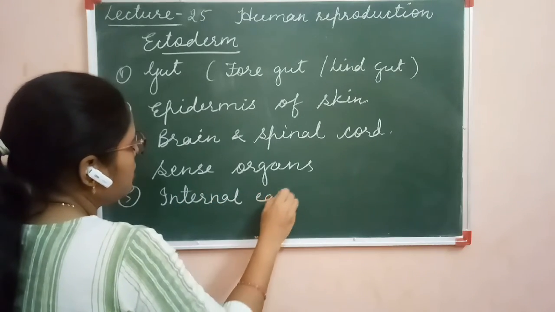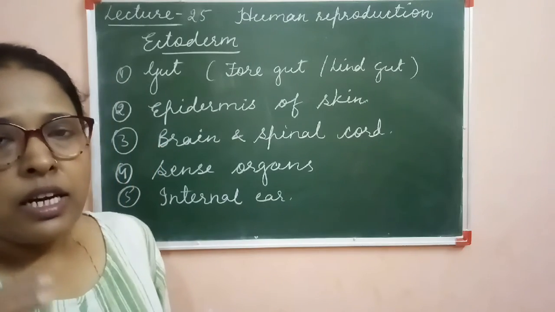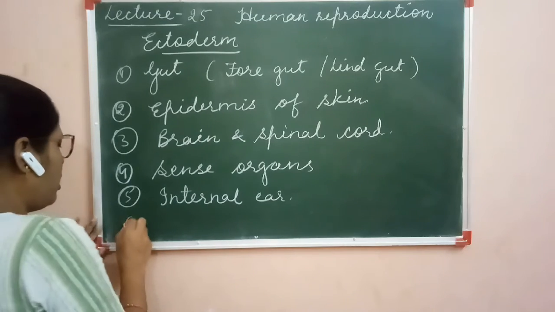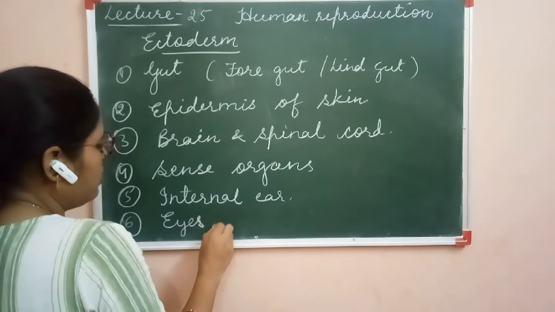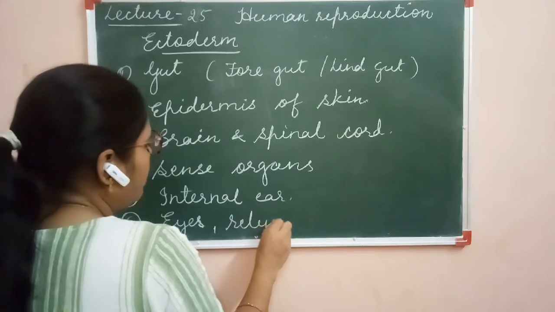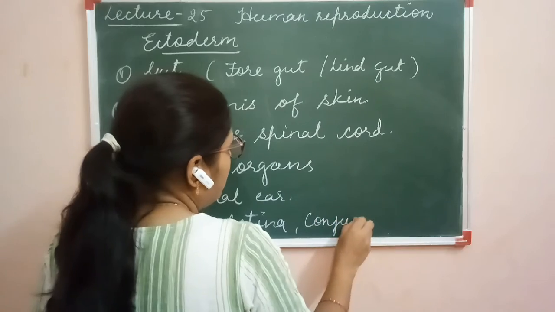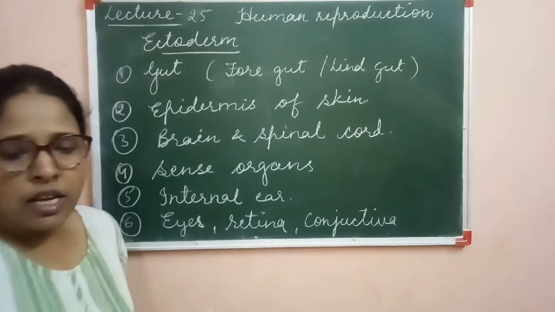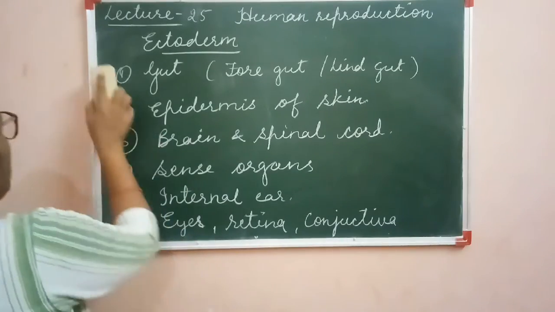Internal ear is also ectodermal in origin. Eyes, retina of eyes and conjunctiva. This is the membrane present in the eyes. These are also ectodermal in origin.